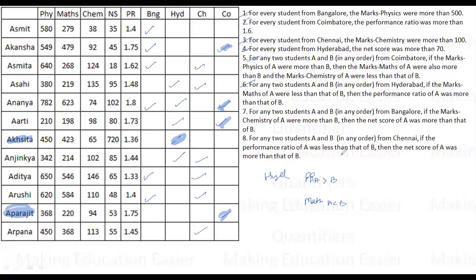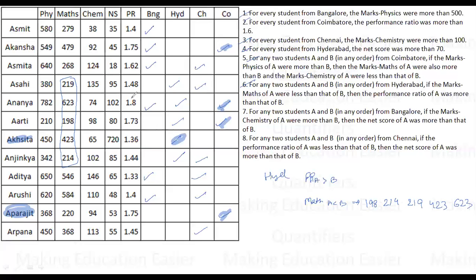So score of math. These 5 scores I have to compare for math. If I write the math score in increasing order, the lowest math score is 198, then 214, then 219, then 423 and 623.